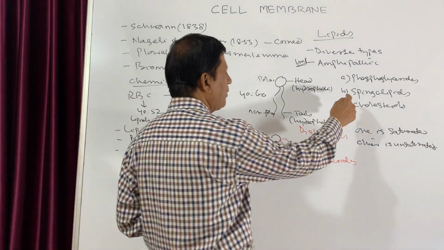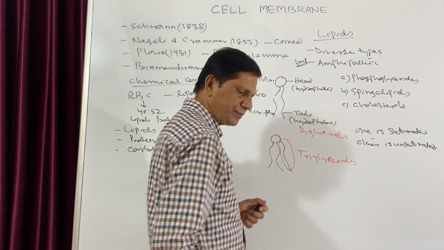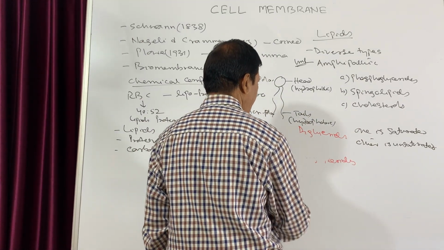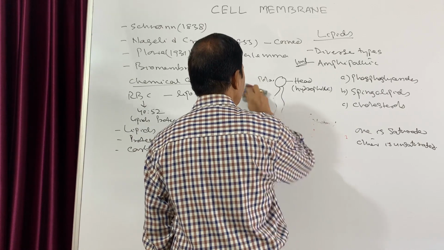Now comes the second one, the sphingolipids. Sphingolipids are usually very rare in the cell membranes.